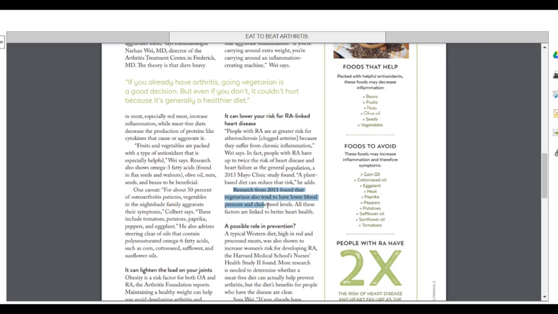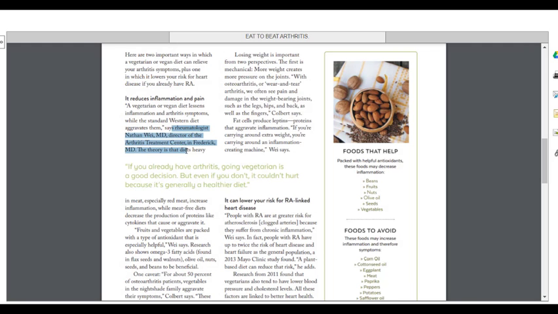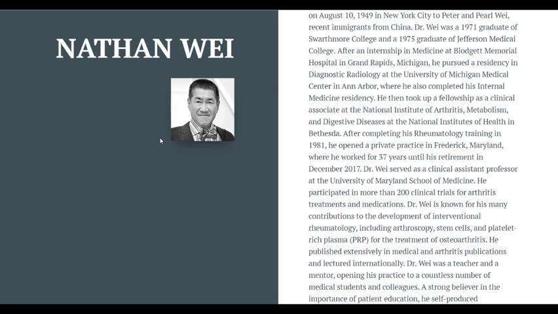This article also refers to a more scholarly study, undoubtedly written by experts. I should take a look at each of the people quoted in this article to determine their authority and credibility, and it's also a good idea to track down the scholarly study discussed in the article. If I go ahead and perform a Google search for Dr. Nathan Way, who is quoted in the article, I unfortunately find that Dr.